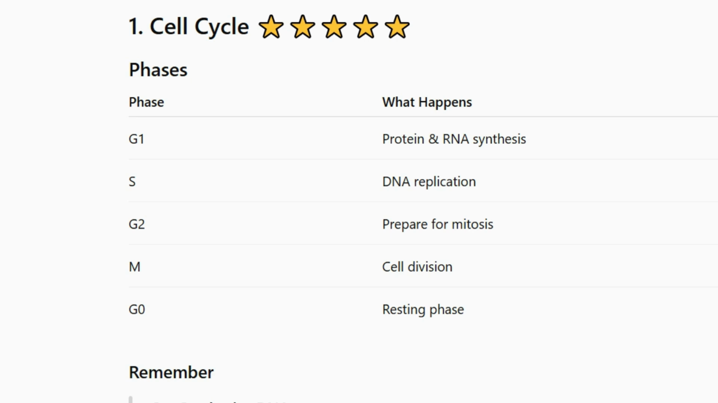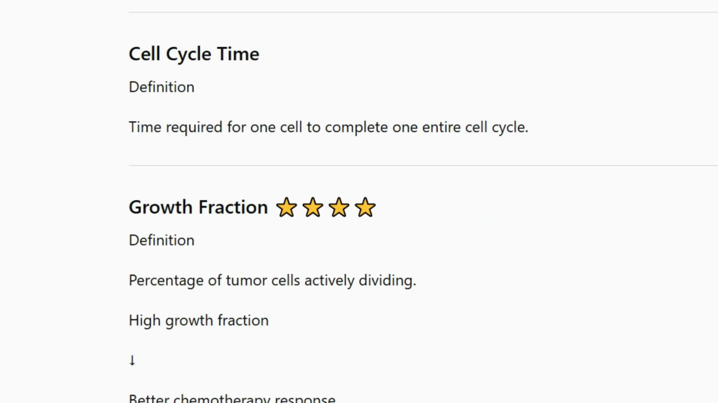Cell cycle phases. What happens? G1: protein and RNA synthesis. S: DNA replication. G2: prepare for mitosis. M: cell division. G0: resting phase. Cell cycle time. Definition: time required for one cell to complete one entire cell cycle.